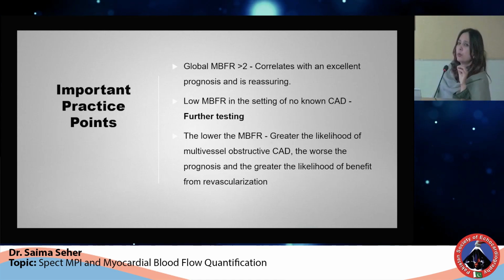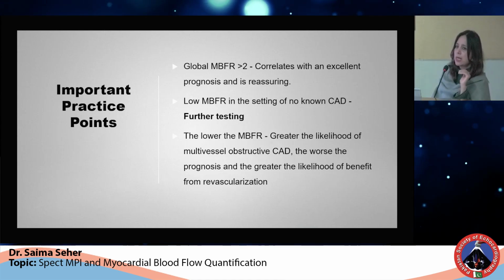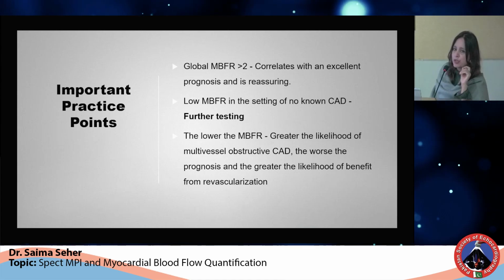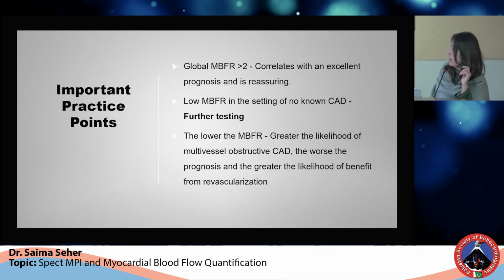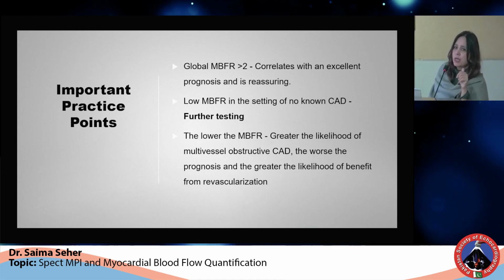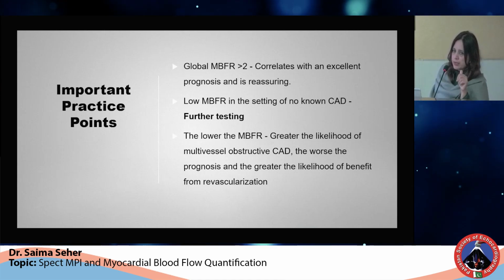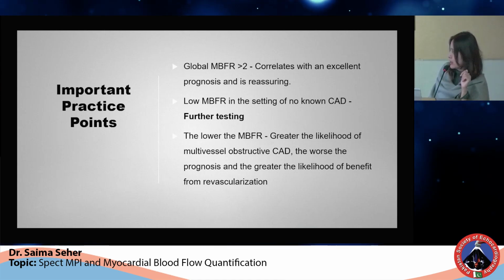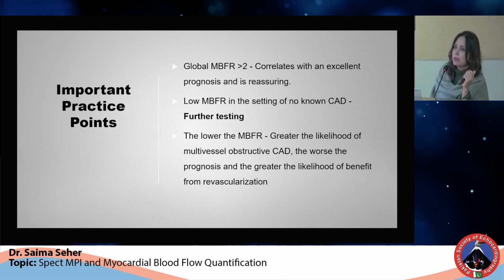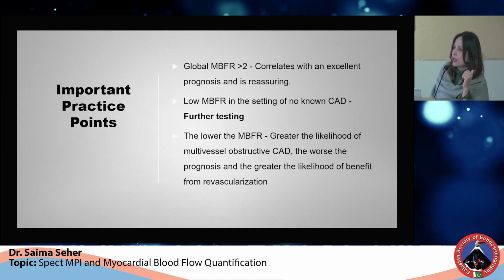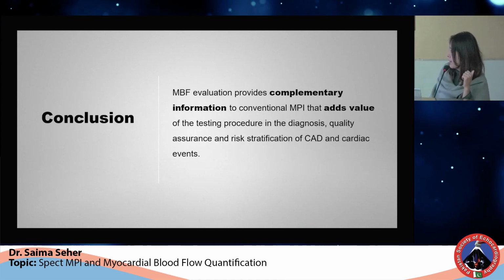So if global MBFR is more than 2, this is highly reassuring and this places the patient in low risk group. If there's low MBFR and the patient has no known history of coronary artery disease, further investigations are needed. Lower the MBFR, more are the chances the patient has got multivessel disease.